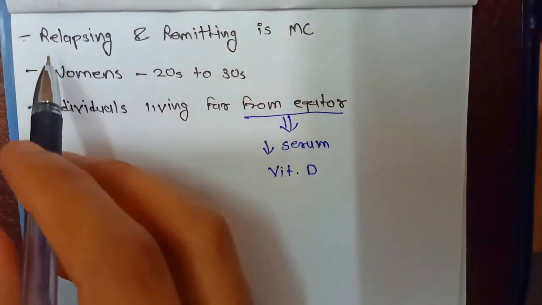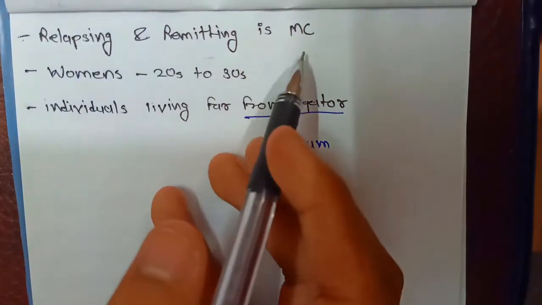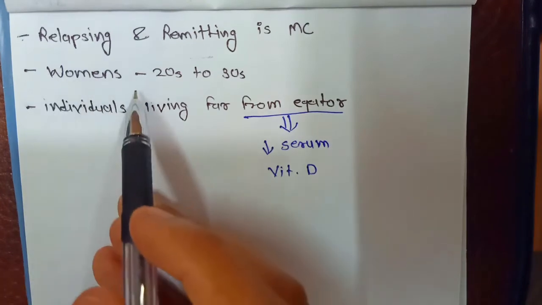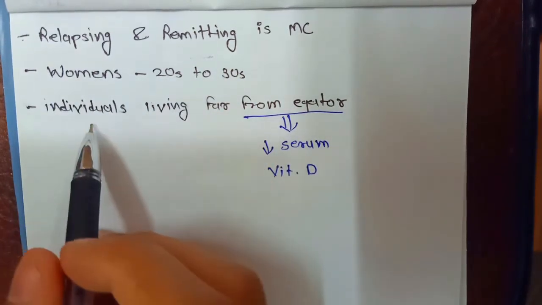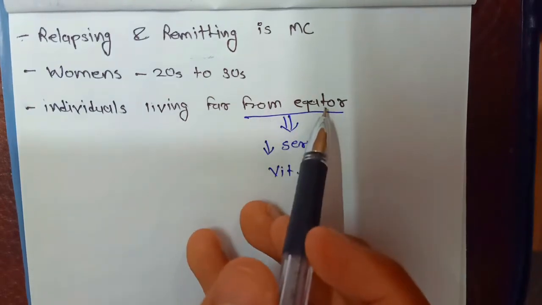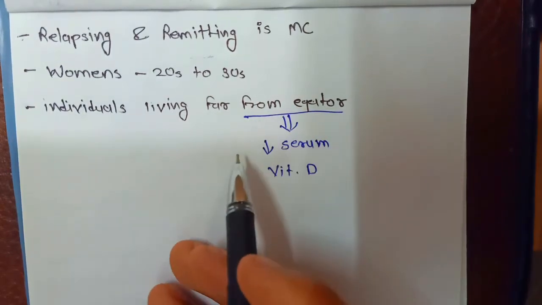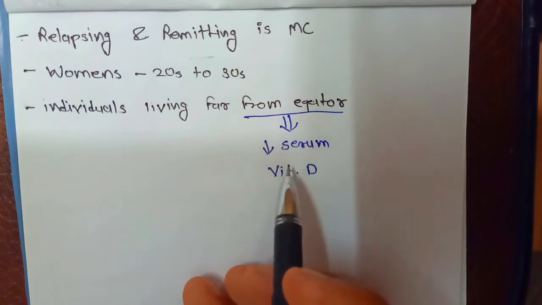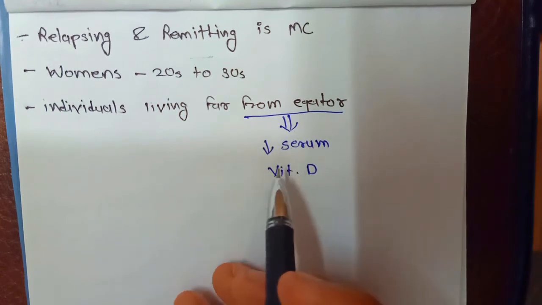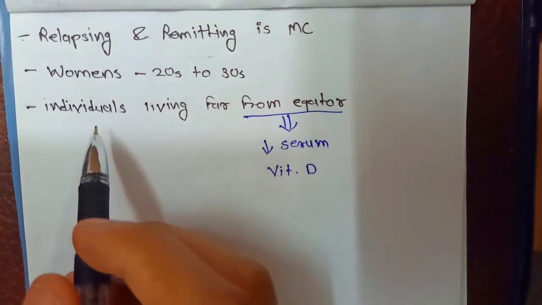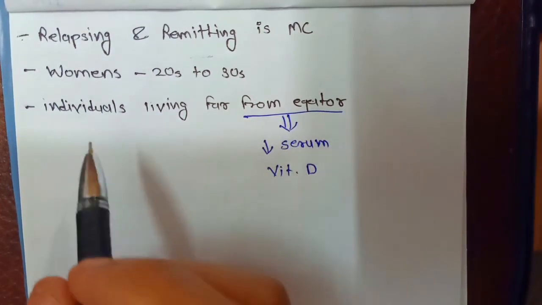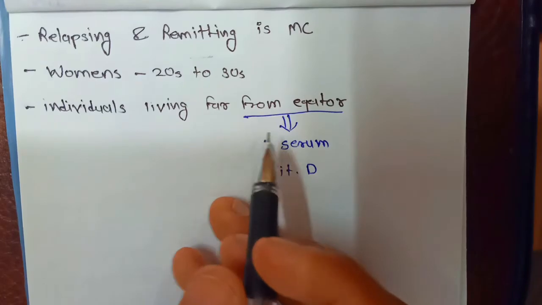In multiple sclerosis, the relapsing and remitting type is most common. Women in their 20s and 30s show the most symptoms. Individuals living far from the equator, which means there is low sunlight and low serum vitamin D levels in their blood, are also affected. So in those who have low serum vitamin D levels or who live far from the equator, you will see the symptoms.